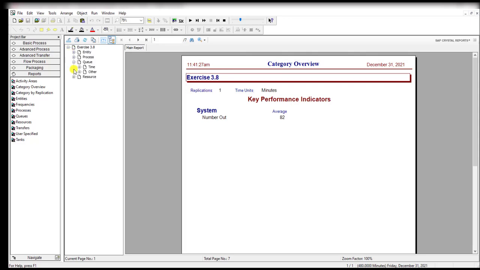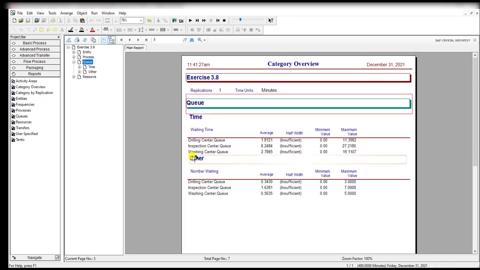Okay, so you can see the waiting time in the queue at the inspection center is 8.24 and its maximum value is 27, and the inspection center number waiting value is 1.6 and its maximum value is 7. So you can clearly compare these values with the previous exercise results, but you definitely have to apply some statistical analysis to make decisions.